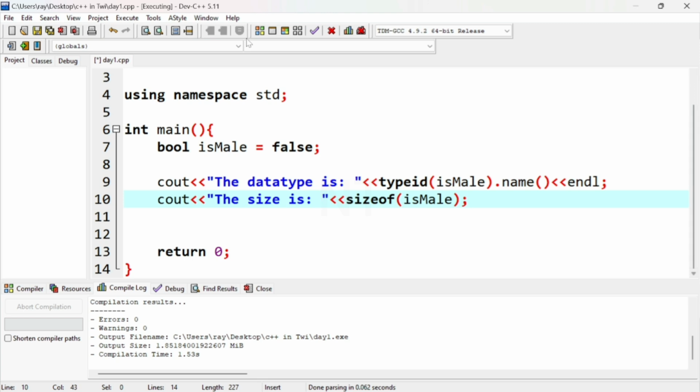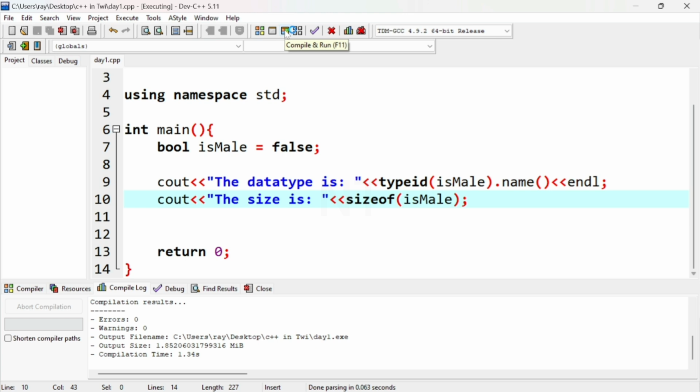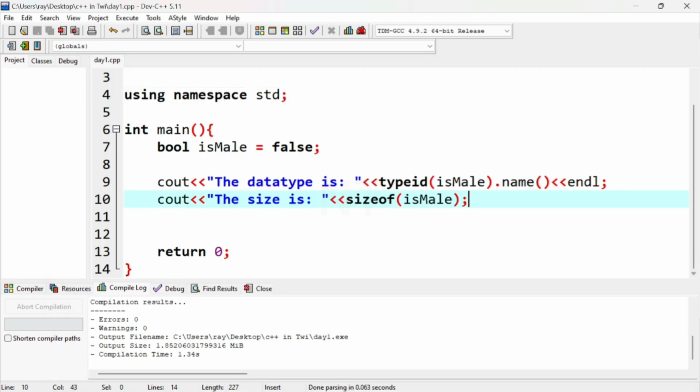Let's run it again and see how it will show up. So the data type is B, Boolean, and the size is 1, right? Let's try another variable and see what we get.